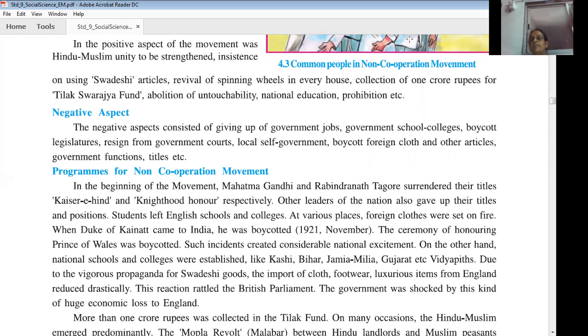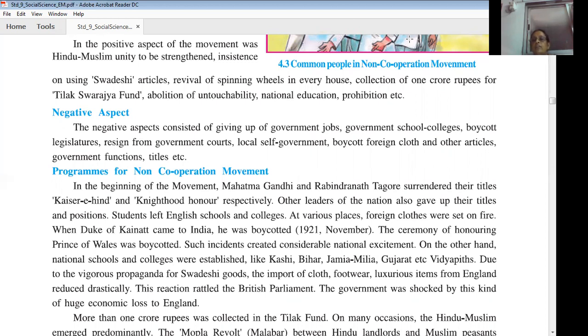And we have seen that as a result, they cancelled the partition of Bengal. So in the beginning of the movement, Gandhiji and Rabindranath Tagore surrendered their titles and honors. Other leaders also gave up their titles and positions. Students left English medium schools and colleges. In many places, they burnt foreign clothes. When the Duke of Connaught came to India, he was boycotted. In November 1921 he came to India, and the function of giving honor to the Prince of Wales was also boycotted.